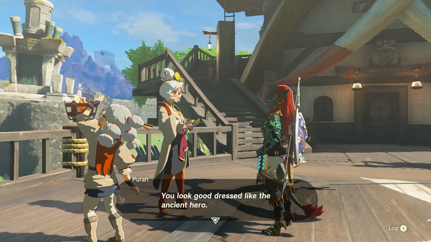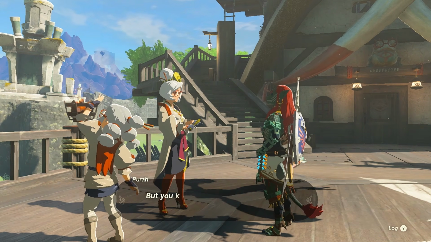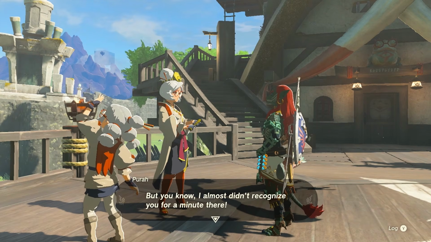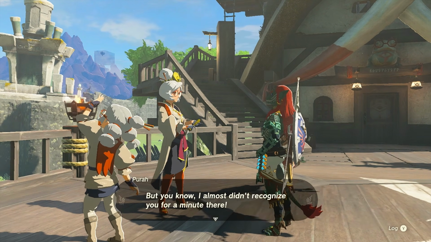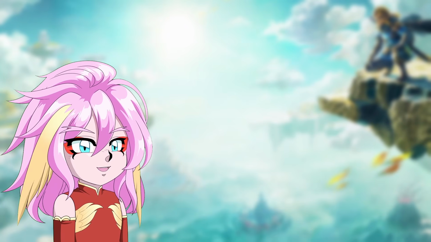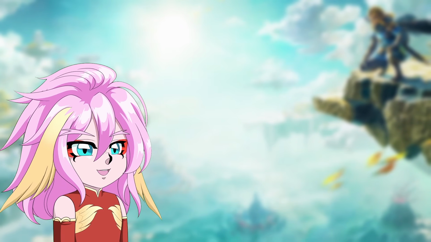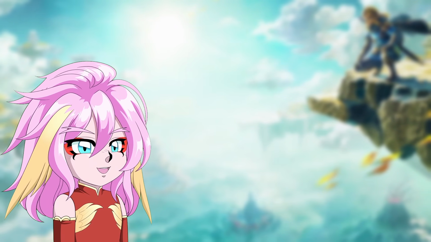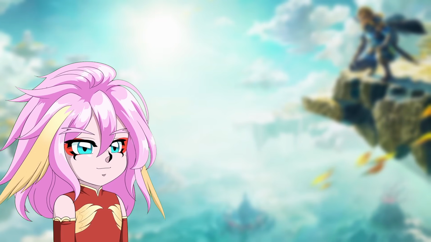If players speak to Purah while wearing the Ancient Hero's aspect, she'll tell Link that he looks good dressed as the Ancient Hero. She'll also say she almost didn't recognize Link, implying the two share enough visual similarities that allow Purah to know who she was talking to. The only way that would be possible is if Link was a descendant of the ancient hero. This begs the question of how the old games are supposed to connect, leading us into the other prevalent idea that Breath of the Wild is a separate universe.